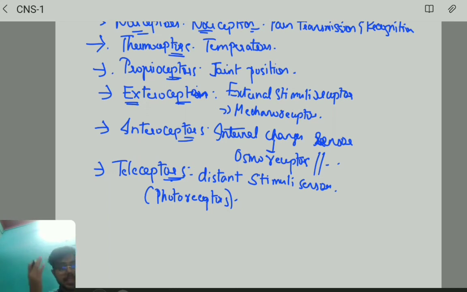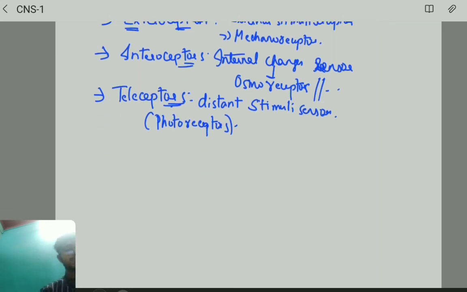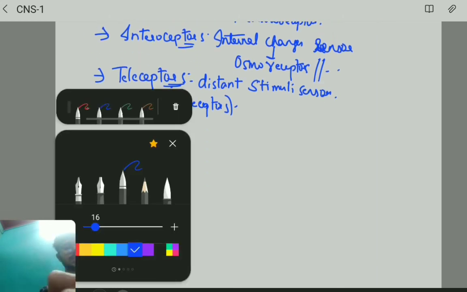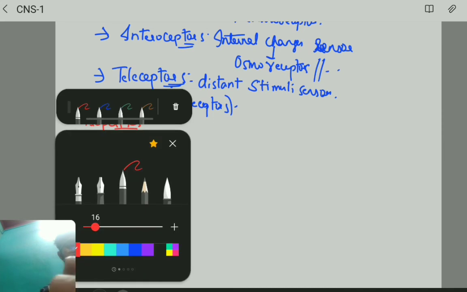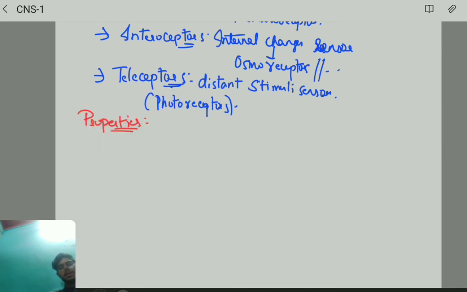Okay, so we have this much classification of the receptors. So definition over, classification over. Next we will be seeing about very important properties. What are the properties of receptors? Now the first important property is modality.